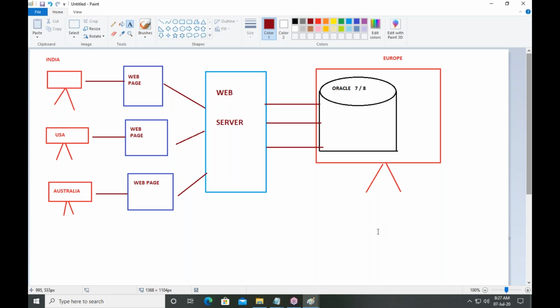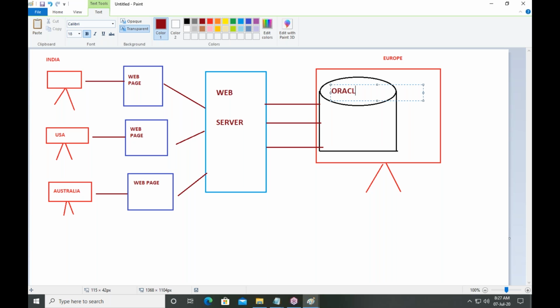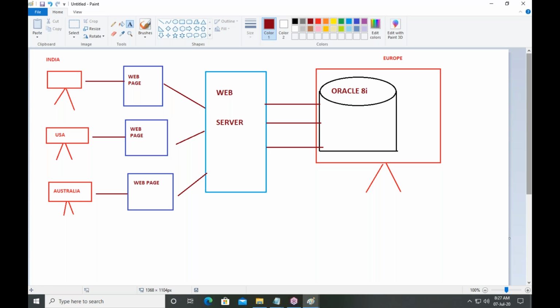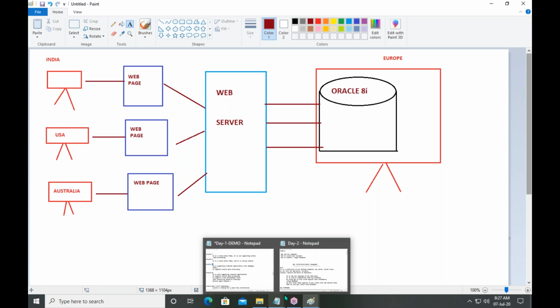This is the possibility from Oracle 8i, not 7 and 8. Here your version is Oracle 8i onwards. From 8i, it is supporting online data processing.